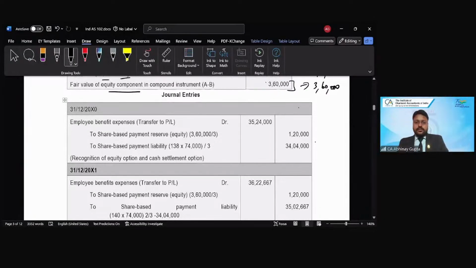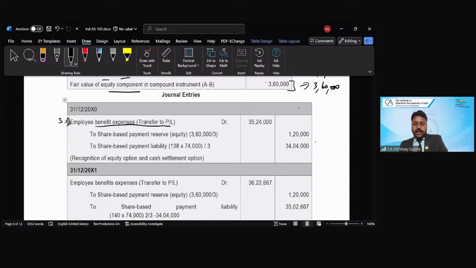Now, employee benefit expense, certainly we will be debiting, right? The P&L account will be debited for the expense, be it equity settled or cash settled. Nothing goes to OCI, always everything goes to the P&L in the form of expenditure, and the expenditure is for the employees. So employee benefit expense, right? Maybe you can add one more word, share-based payment, so share-based employee benefit expense, just for easy identification, right?